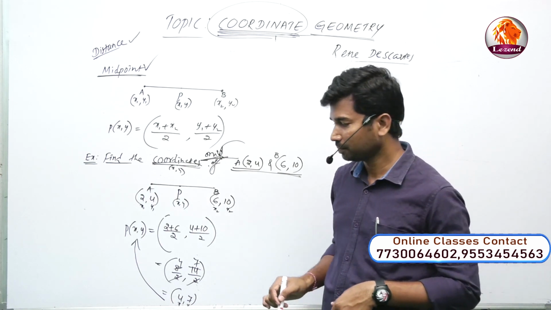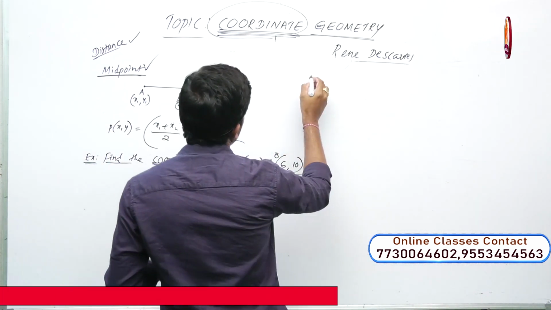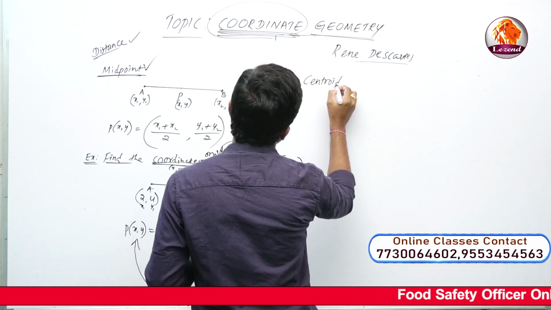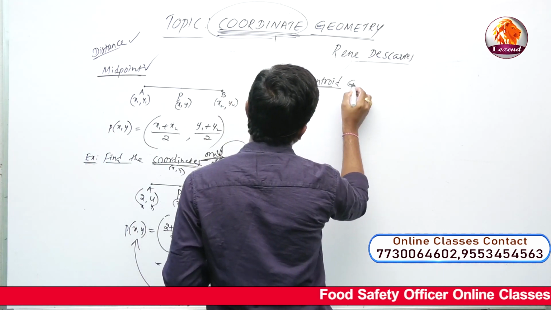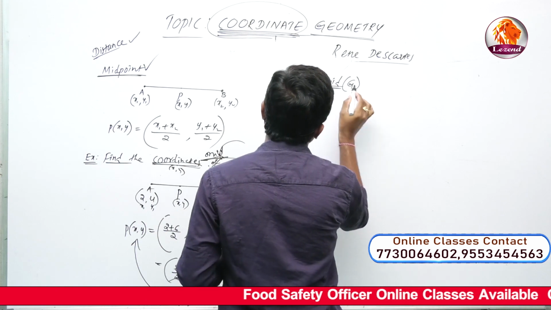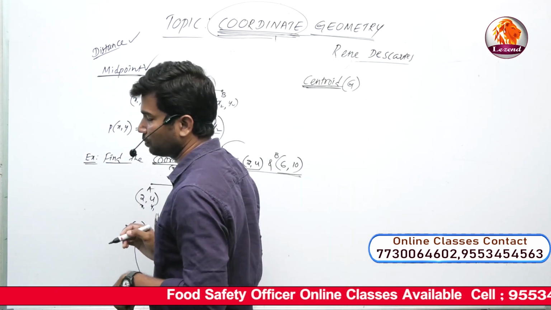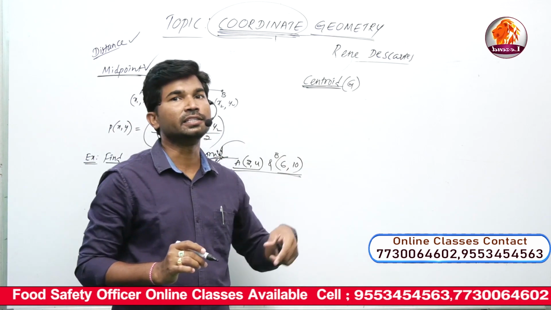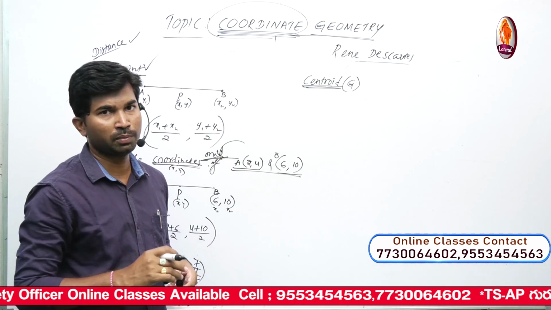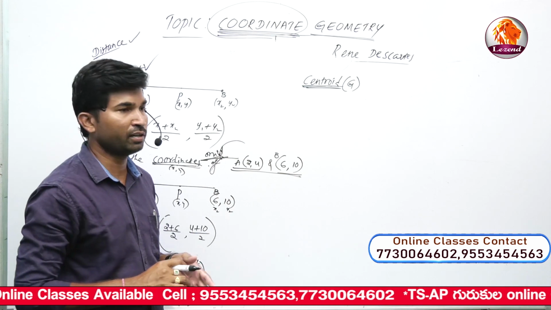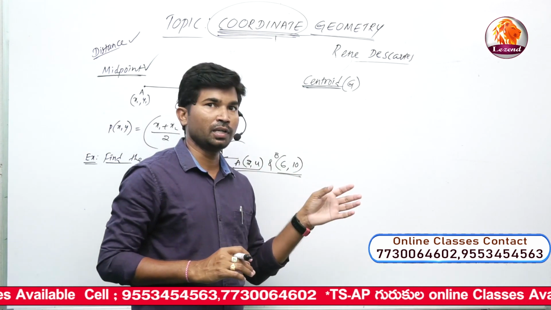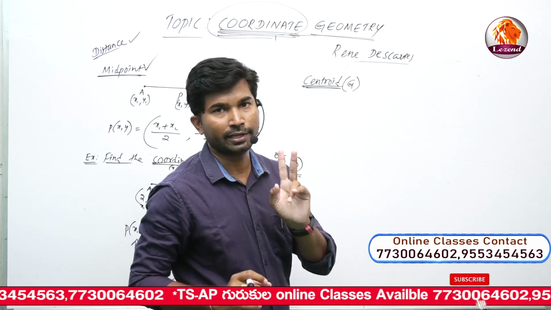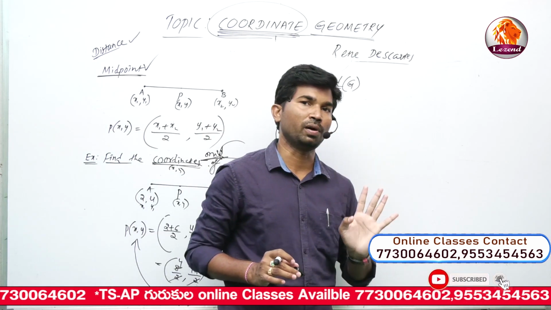The same way, what is meant by centroid? Centroid divides the median in the ratio of 2:1. Centroid is denoted by G. Sometimes in an objective paper they will ask a question, it is a direct formula. The centroid of the given triangle formed by the 3 points x1, y1, x2, y2, x3, y3.